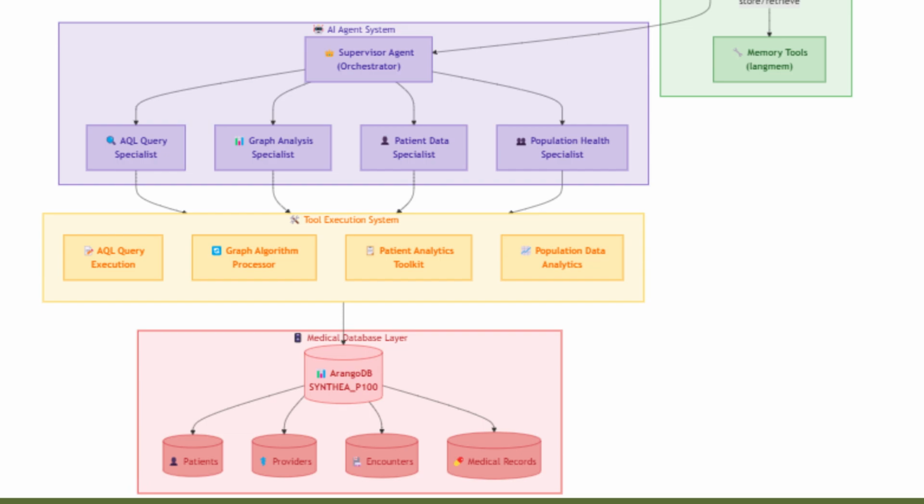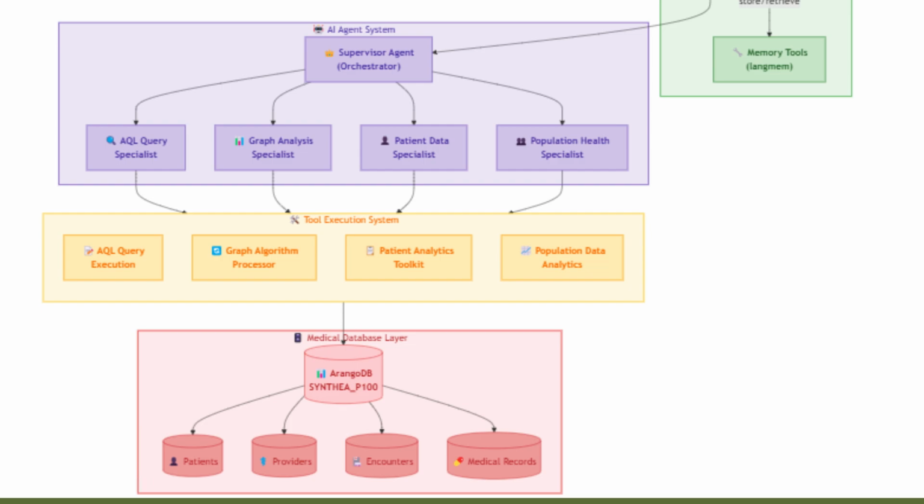The Graph Analysis Specialist is specialized in the domain of graph algorithm processing, in which particularly cuGraph is utilized for the conversion of natural language query into graph algorithms such as PageRank, betweenness centrality, etc., and you get the response with the help of the graph algorithm processor.